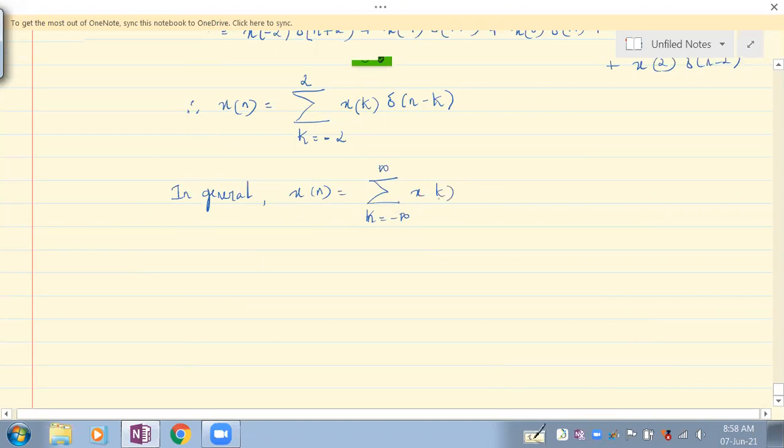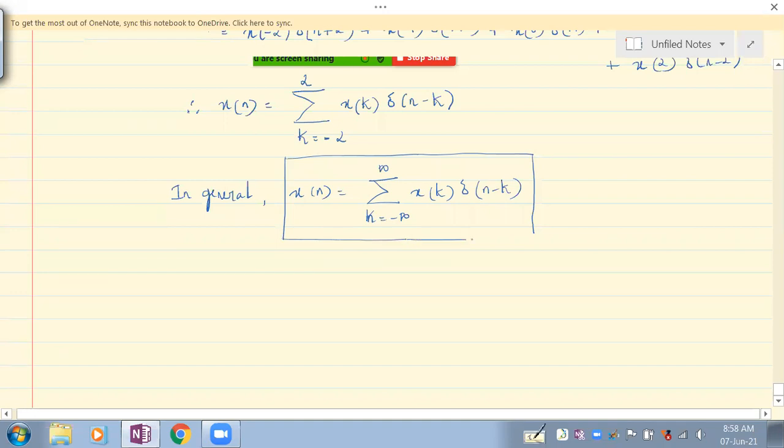The sum of x of k into delta of n minus k. Very important equation. So everybody should understand how we can express the discrete signal x of n in terms of delta of n or shifted versions of delta of n.